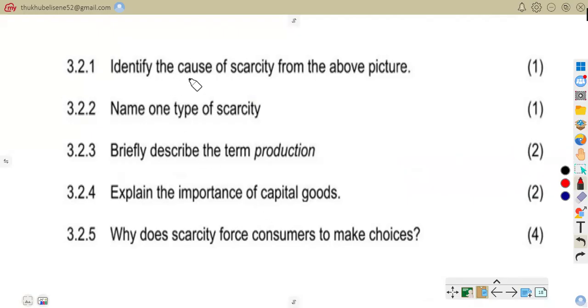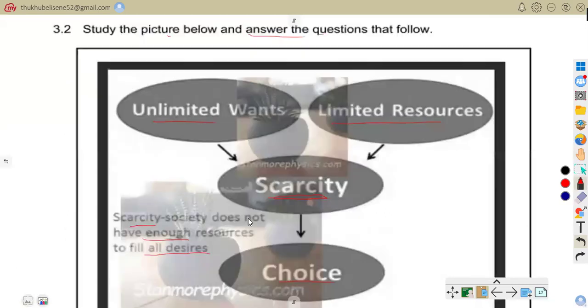3.21. It says, identify the cause of scarcity from the above picture. What causes this scarcity from the above picture? Unlimited wants and limited resources. These are our answers. This causes what? Scarcity. As you can see here, the symbol shows that scarcity is caused by unlimited wants as well as limited resources. Hope we are together on that.